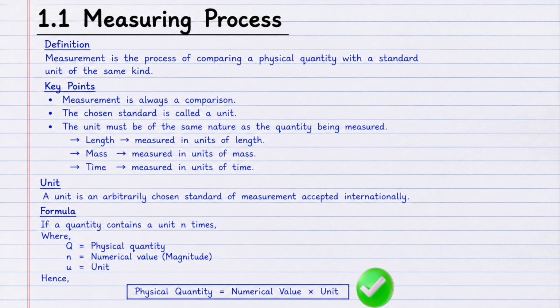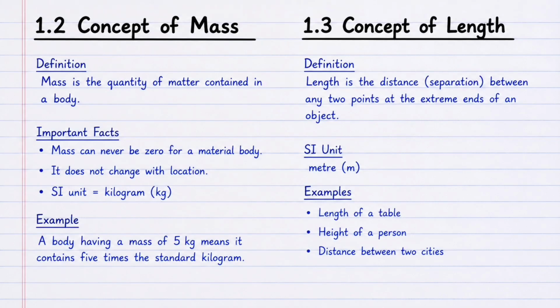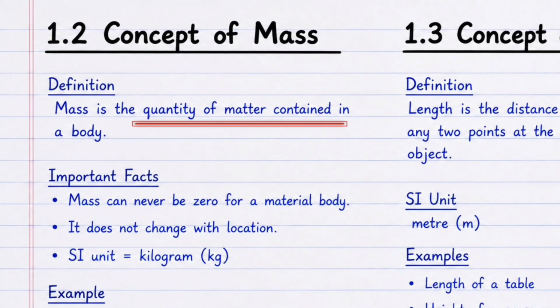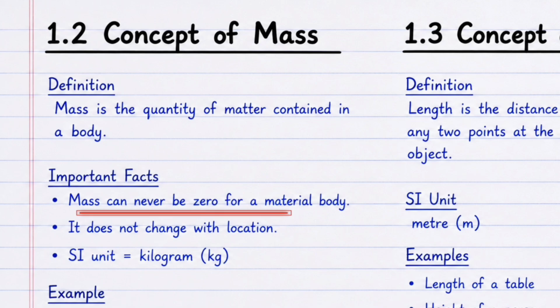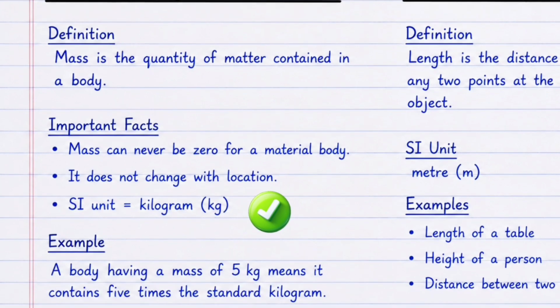Okay. Now let's understand the concept of mass and concept of length. Mass is the quantity of matter contained in a body. Every material object has mass, so mass can never be zero. It also does not change with location. Whether you are on Earth or on Moon, the SI unit of mass is always kilogram, written as kg. For example, a body with mass of 5 kilogram contains 5 times the standard kilogram.